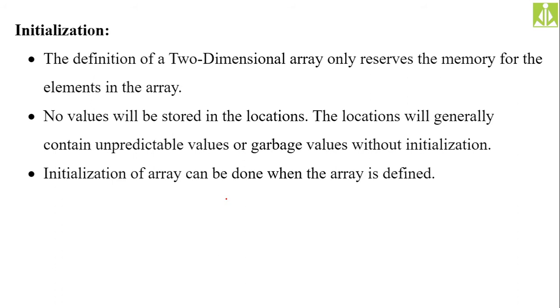You can initialize each and every element inside your array. That is the first or the simplest approach. Then the next thing, we can even initialize the elements by passing the values like a set.